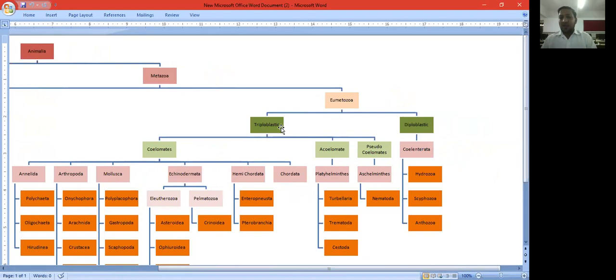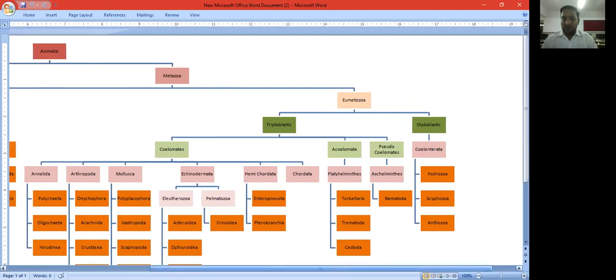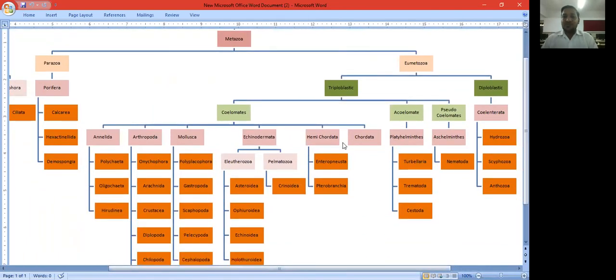If the organism has three germinal layers, then this organism is placed under the triploblastic. And if the organism has two germinal layers, then this organism is placed under the diploblastic. Under the diploblastic division, we have to study one phylum, the Coelenterata. The Coelenterata have three classes: the class Hydrozoa, Scyphozoa, and Anthozoa. Now the triploblastic organisms.